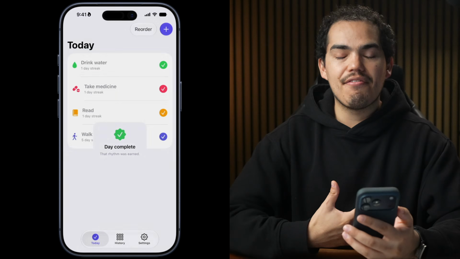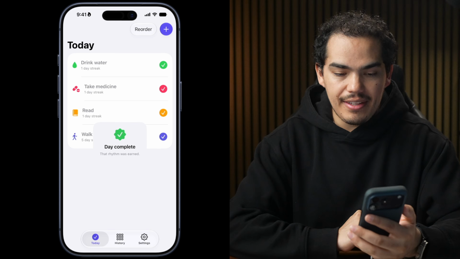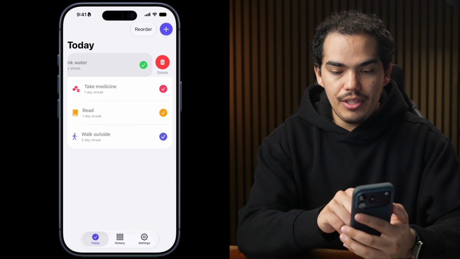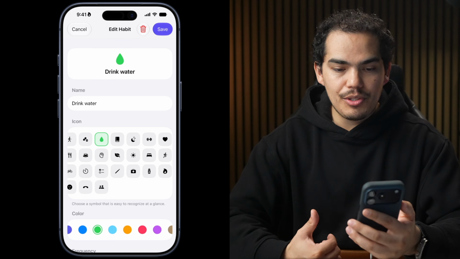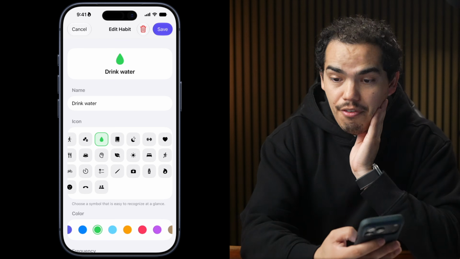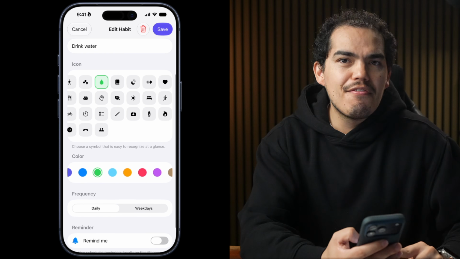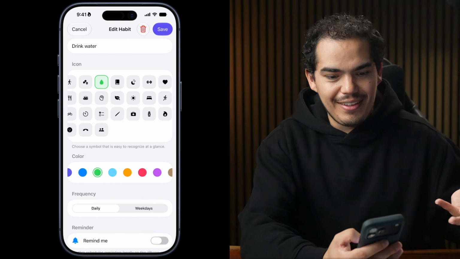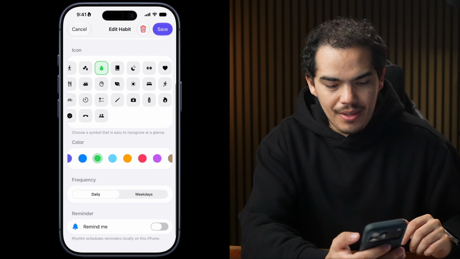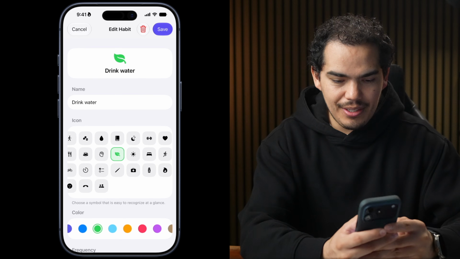When I press, I can feel the nice haptics. We have a nice animation when we complete everything. We're able to delete and also edit. So if I edit, it takes me to this screen. And funny enough, the items are going outside the container. And Fable 5 had the same issue. I was able to fix it just by prompting, hey, the items are off the screen. But overall, that's just, I guess, a little detail.